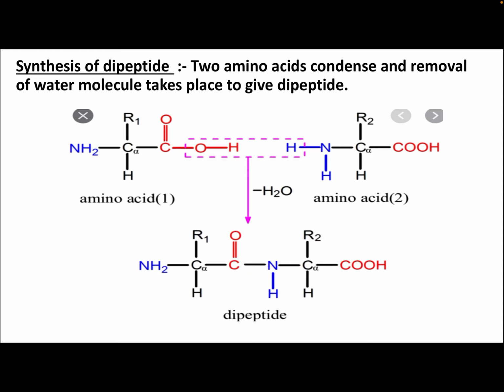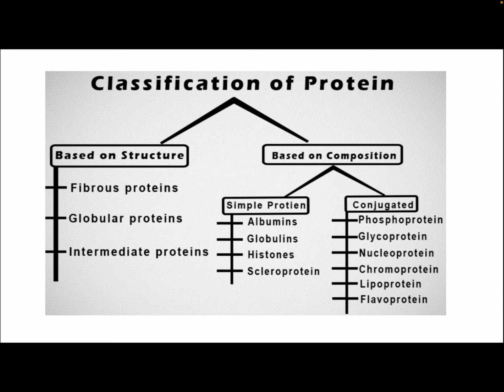Synthesis of dipeptides: two amino acids condense and removal of a water molecule takes place to give a dipeptide. This is one amino acid, and on the other side another amino acid. They condense, water is removed, and the dipeptide is formed. CONH is the dipeptide bond. So in the exam, what is a peptide bond? We can write C double bond O, NH is the peptide bond.